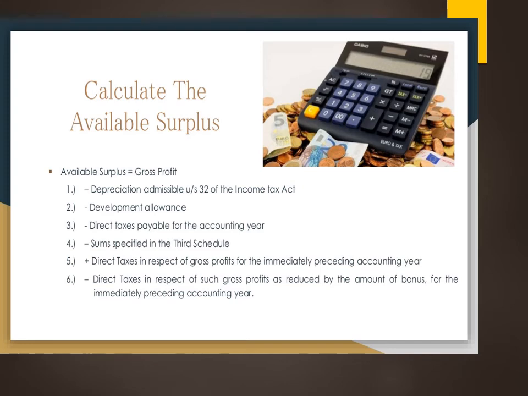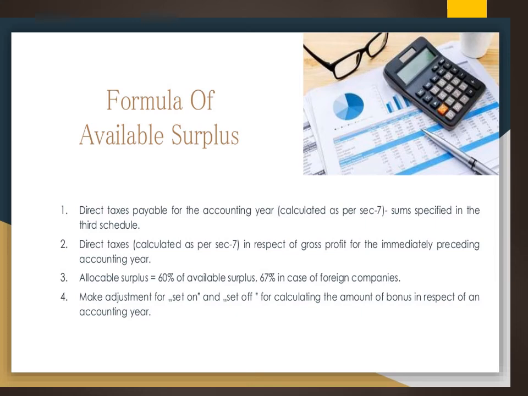So any amount that has been given as a bonus should be reduced from the direct taxes for the immediately preceding accounting year. Then regarding the formula, how do we calculate this available surplus? As far as the direct tax payable for the accounting year is concerned, we have to calculate the sums specified in the third schedule. Then regarding direct taxes also, we have to take the gross profit for the accounting year. So allocable surplus is equal to 60% of the available surplus. This is for all Indian companies and 67% in case of foreign companies.